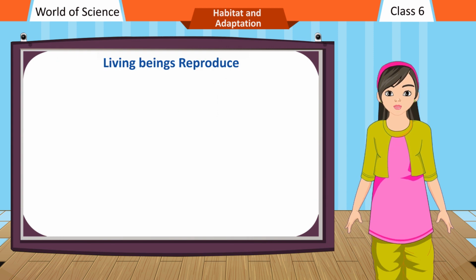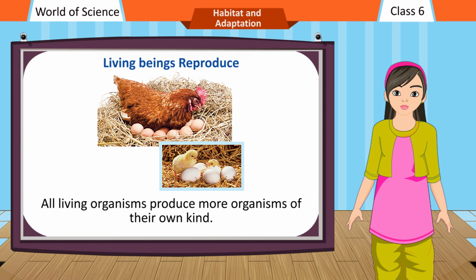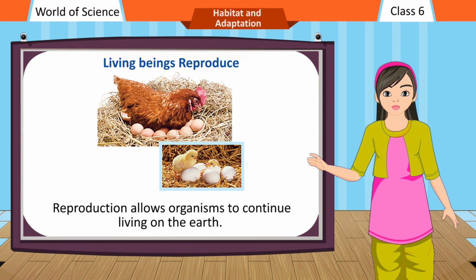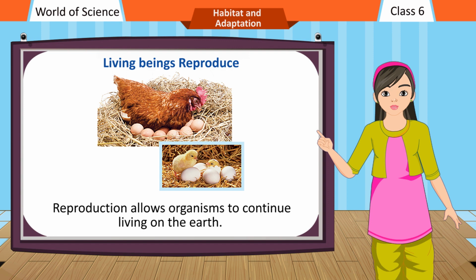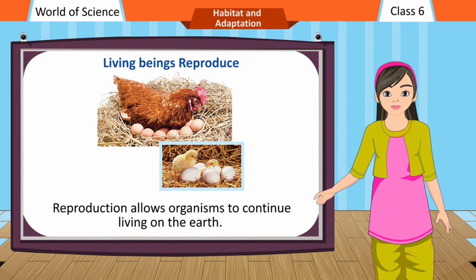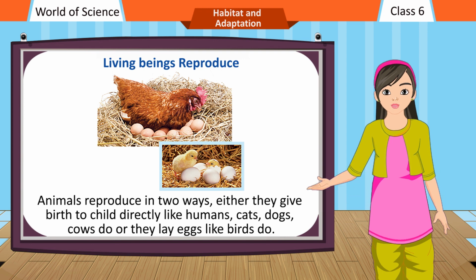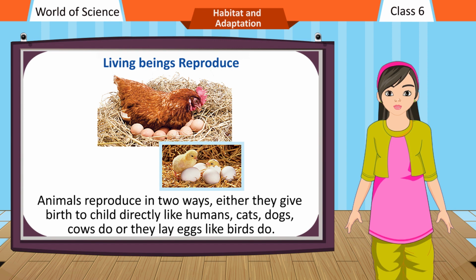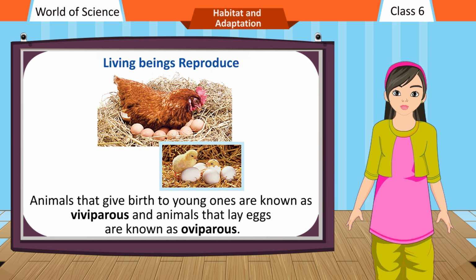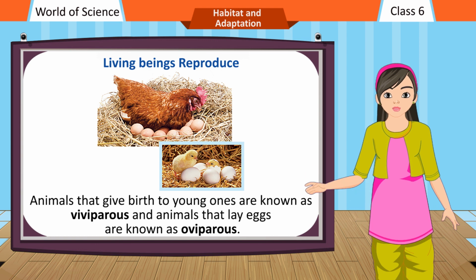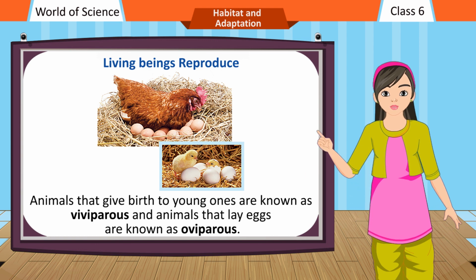Living beings reproduce. All living organisms produce more organisms of their own kind. Reproduction allows organisms to continue living on the earth. Animals reproduce in two ways: either they give birth to child directly like humans, cats, dogs, cows do, or they lay eggs like birds do. Animals that give birth to young ones are known as viviparous, and animals that lay eggs are known as oviparous.